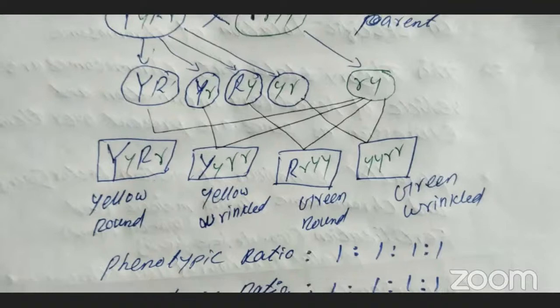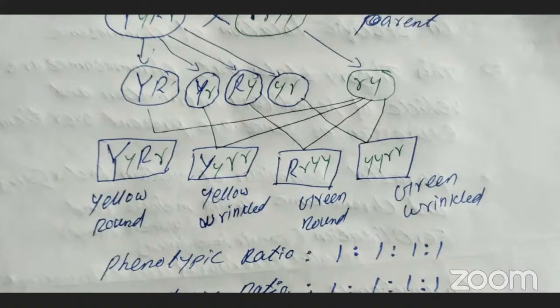Here, the F1 progeny's segregated gametes will be crossed with the recessive parent. So at that time we are getting the 4 gametes. What do they mean? Capital Y capital R crossed with small y small r gives capital Y, small y, capital R, small r.